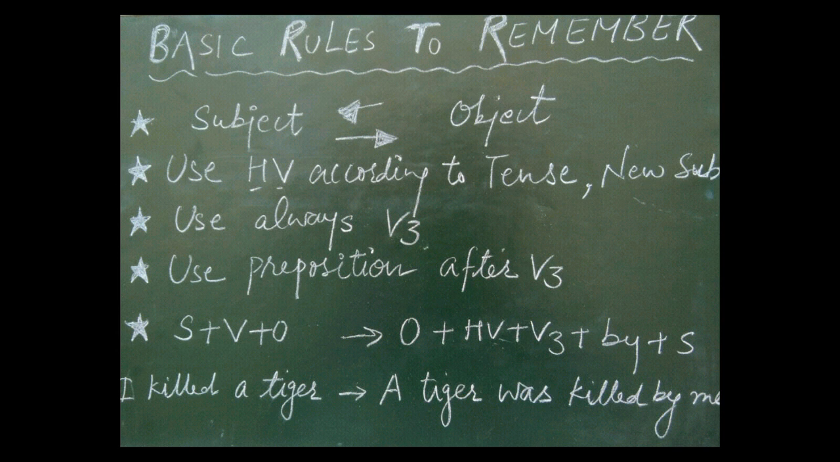And number five, in active voice, we will get this structure: subject plus verb plus object. And when we change it from active to passive, the structure will become object plus helping verb plus V3 plus by plus subject. In active voice, I killed a tiger. Again, I think it's clear to everybody, it will become a tiger was killed by me.